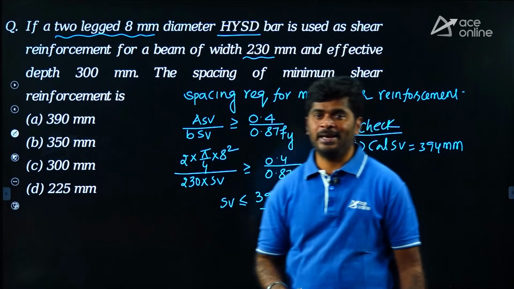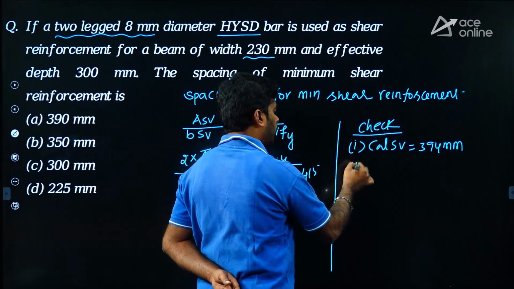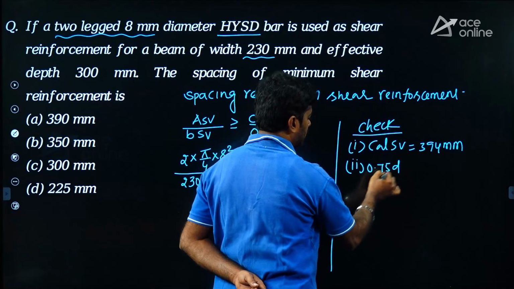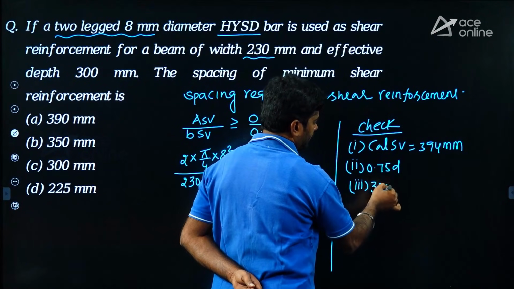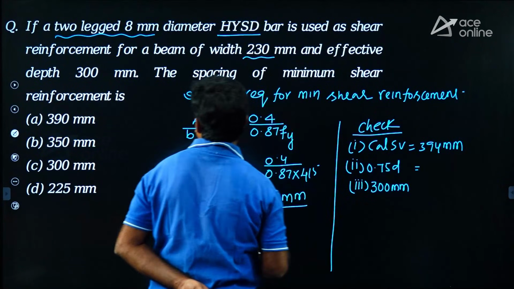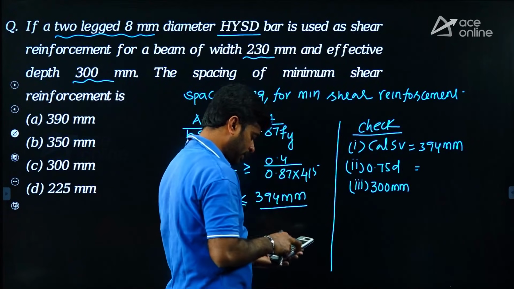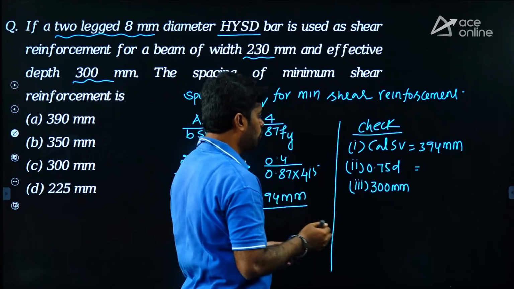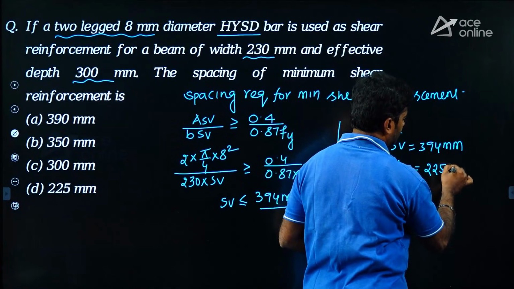But the spacing in any case should not be more than the maximum spacing, that is 0.75d or 300 mm, whichever is smaller. Now 0.75 into d, here d is given as 300 mm, so 0.75 into 300, how much is it? 225 mm.